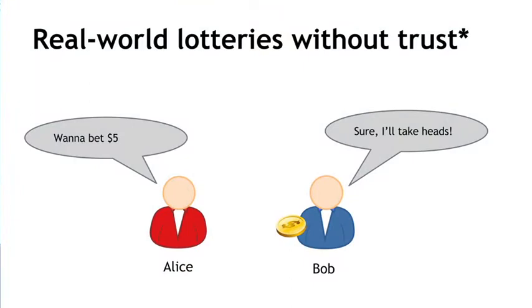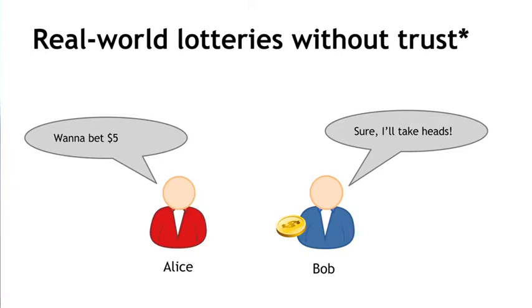But there's a very simple solution for this. If Alice and Bob want to bet $5, they'll both agree to a bet. Bob will flip a coin, one of them will call it, hopefully while it's in the air, and then they'll both have a very clear understanding of who won, and they'll trust that this was a random process and that neither of them was able to influence the outcome. So maybe betting on a coin flip is sort of boring, but this is very easy to do in the offline world.